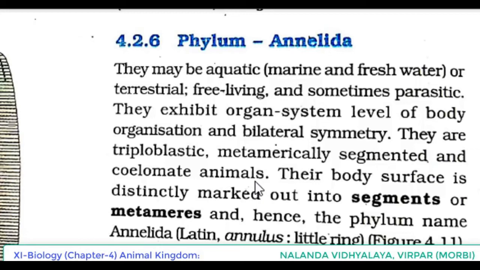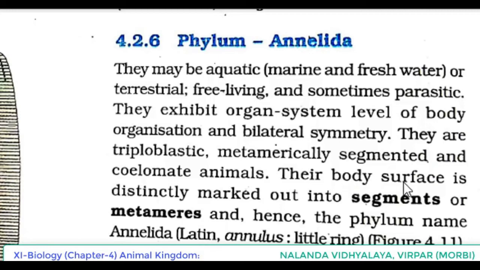But here you can see the body of annelids are metamerically segmented and coelomate animals. That means they are having a body cavity or coelom, which is lined by mesoderm. So they are triploblastic, bodies formed from three germinal layers, ectoderm, mesoderm and endoderm.